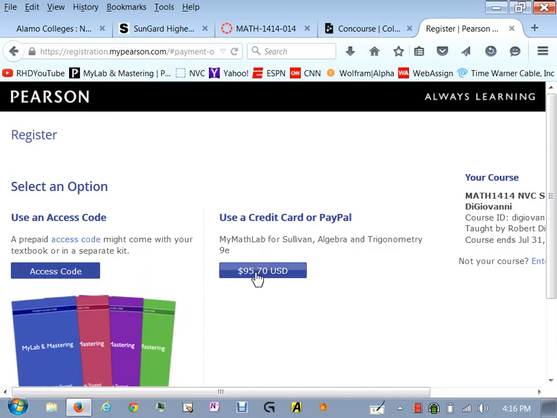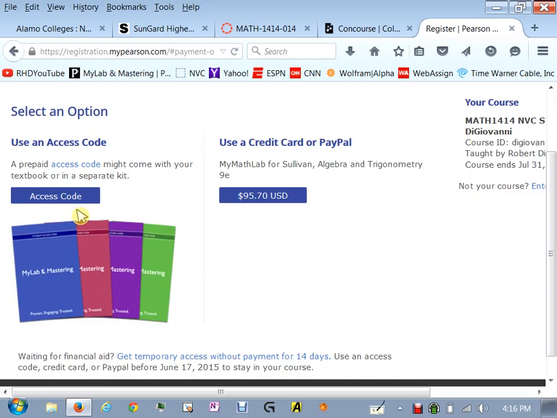Remember, this is going to give you access to everything, even an electronic book. If you buy a book at the bookstore new, it'll come with a code, but it'll probably be more expensive than $95. So if you bought a book, you can use an access code. And then, very important down here, if you're waiting on financial aid or something like that, or you're waiting to get paid and you don't have the money to do this, you can get temporary access for 14 days. If you click on that, you will be able to come into the class.